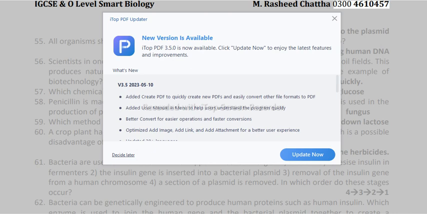Joins the human gene to the plasmid. 55. All organisms share the same genetic code. This means that bacteria can be used to make proteins using human DNA.